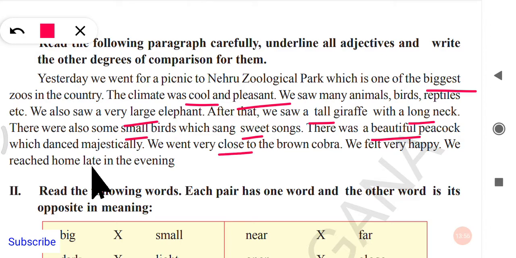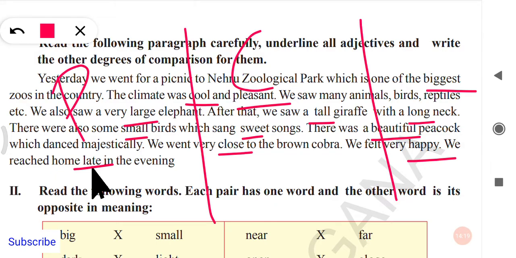Close also here. Close in the sense not closing the door, but moving very near to someone. Close, closer, closest. So very happy, late. Totally we have 13. Please arrange them by placing them in three columns: positive degree, comparative degree, and superlative degree. Okay, fine.